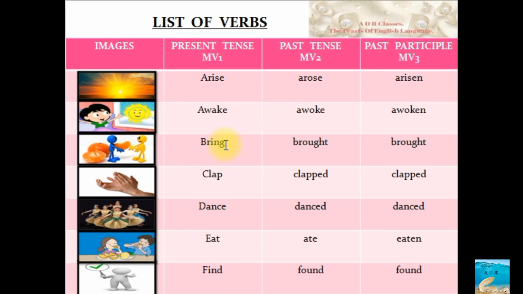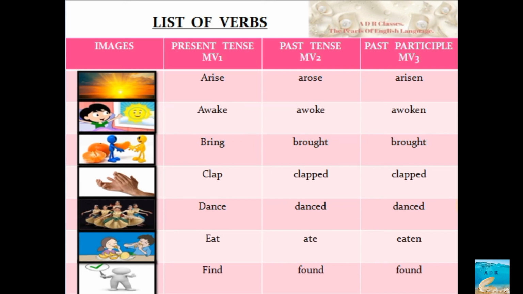Now, I have used ing. The ing form is always used for the first tense, that is present tense. For past tense and past participle, we never use ing. Remember this. I need to put one more column, MV4, which is called the present participle. I didn't want you to be confused.